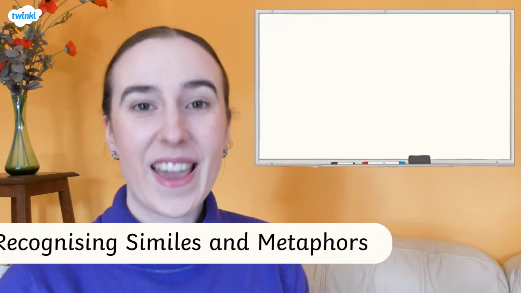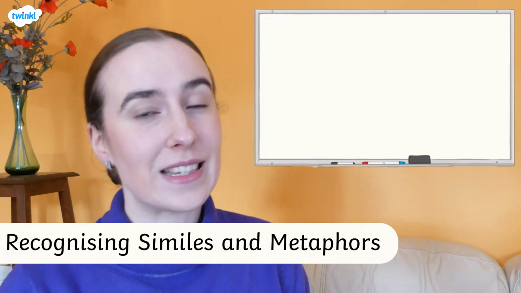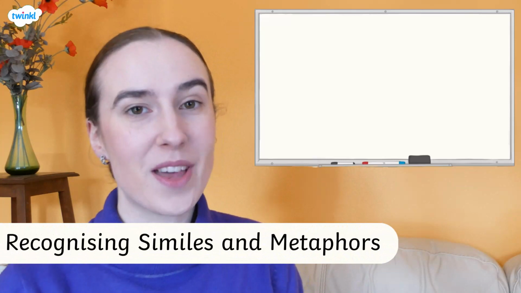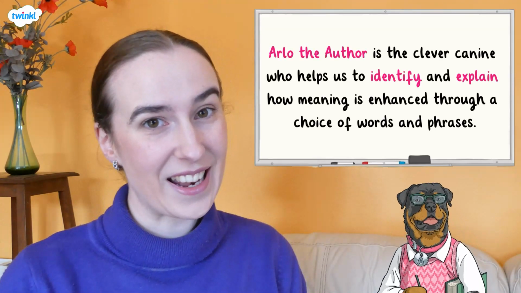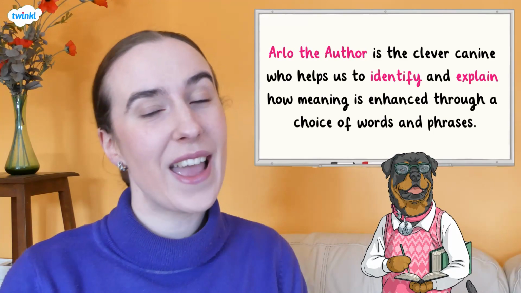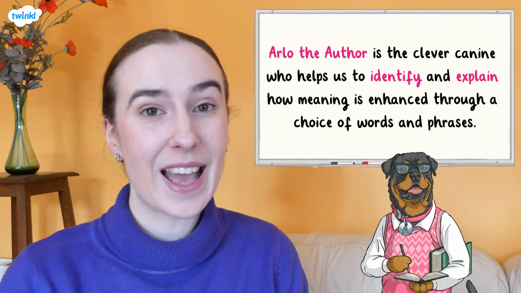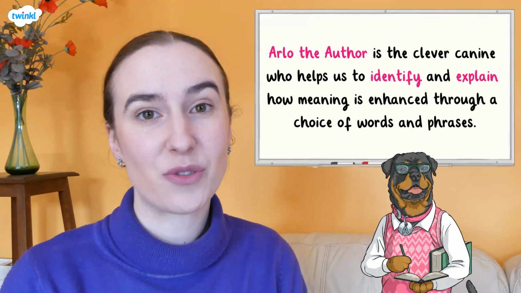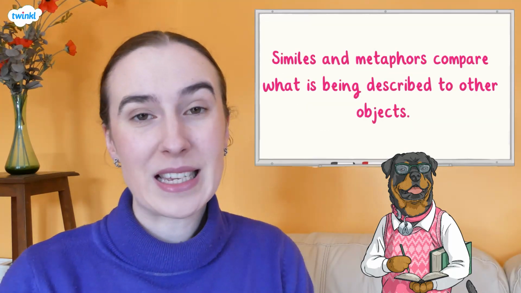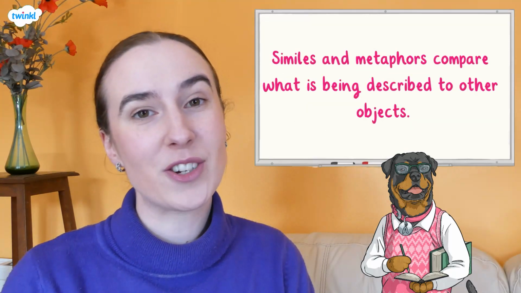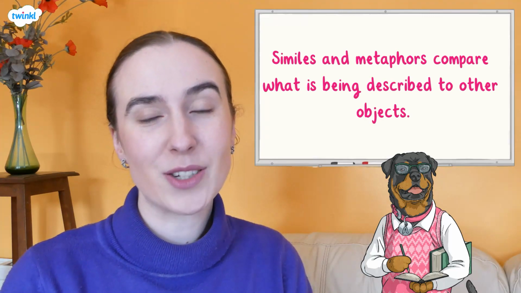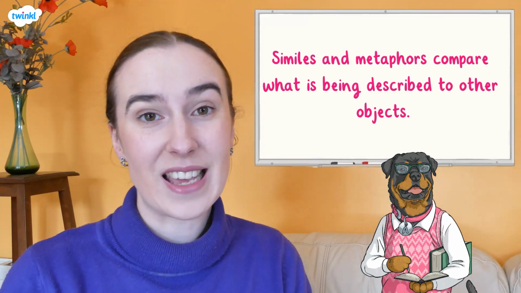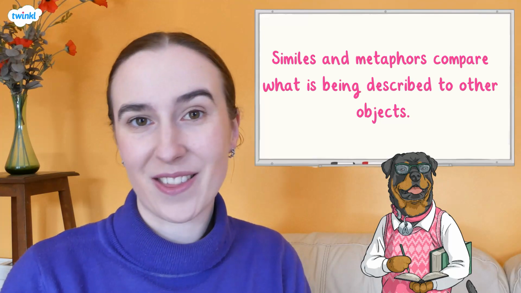Hi there! In this video we will be recognising similes and metaphors with Arlo the author. Arlo the author is a clever canine who helps us to identify and explain how meaning is enhanced through a choice of words and phrases. Both similes and metaphors are types of figurative language where the poet or author compares what they are describing to other objects. This helps the reader build a picture in their mind.